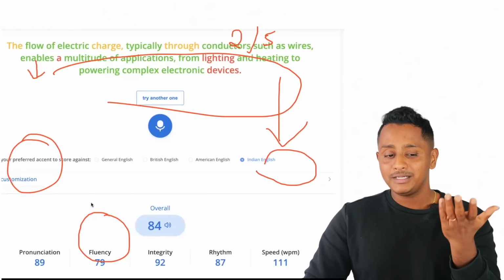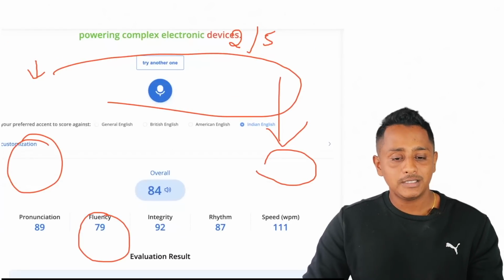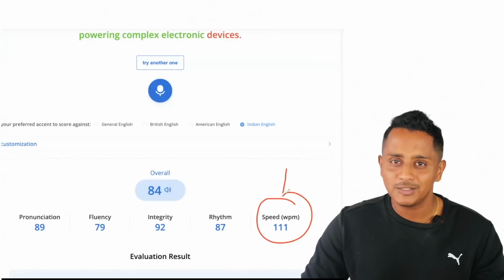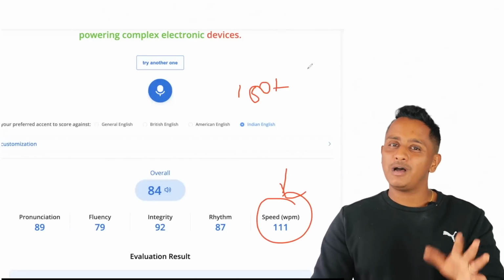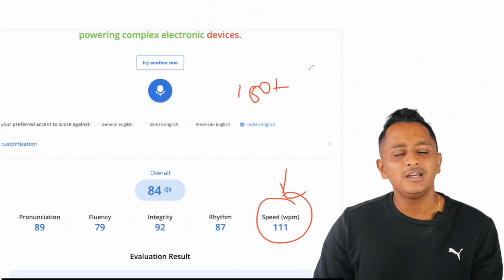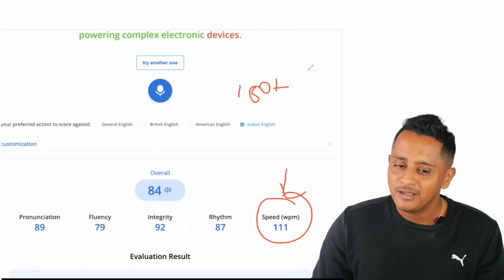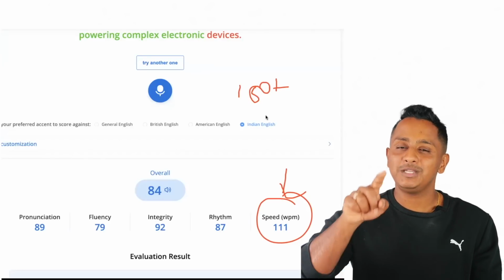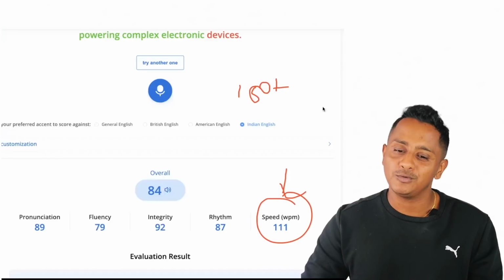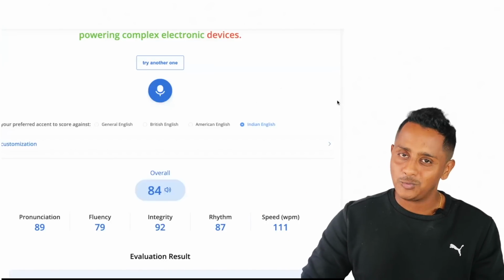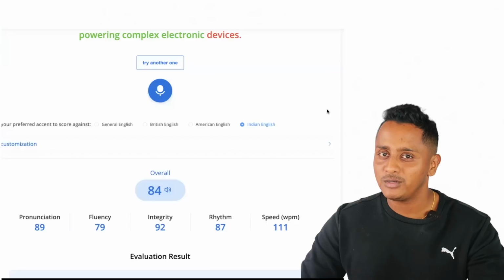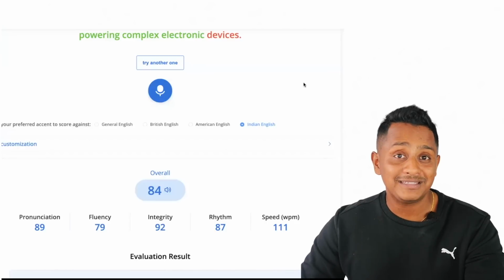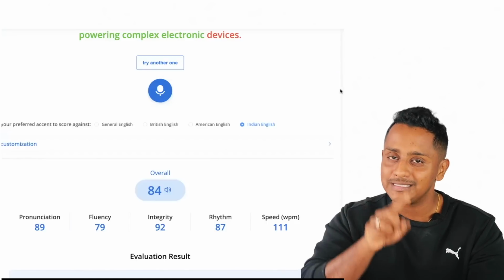It's a little shocking, but it is giving 79. Probably Pearson is taking the speed. Speed is very low. It should be 150 and above, around that area. If it's 111 or 100, you may lose a lot of marks. So don't do this. You need to avoid fumbles, because the speed will reduce. As a result, your marks will go down. If you have this problem, it needs to be fixed at any cost, because speed getting low is a bigger problem.